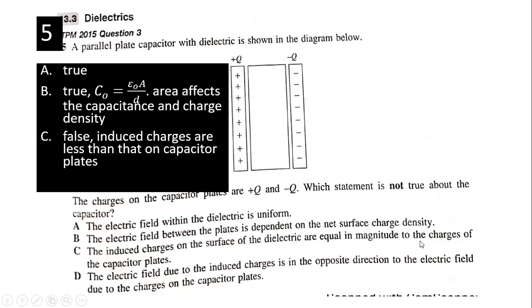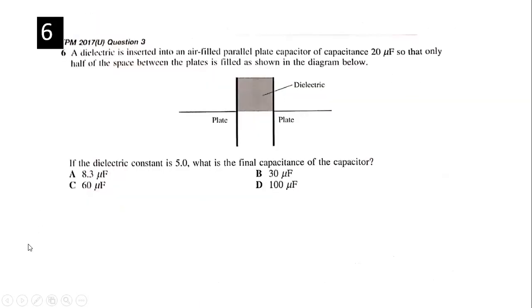It's opposite. Induced charges are less than the charge on the capacitor plate. Not every charge on the plate will induce a charge there, because there is more charge on the plate than on the dielectric. The atom occupies more space than the electron. Remember that. So the electric field due to the induced charges is in the opposite direction to the electric field due to the plates. Okay, this is correct. You oppose the direct electric field. The answer is C.